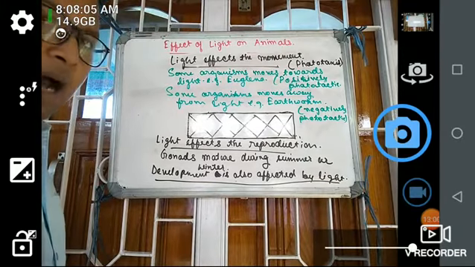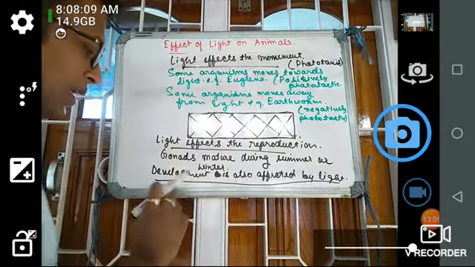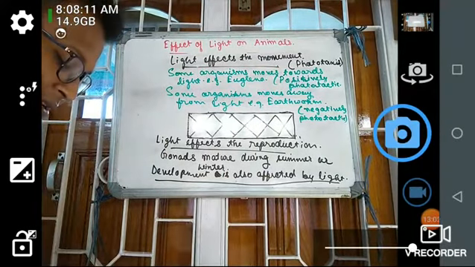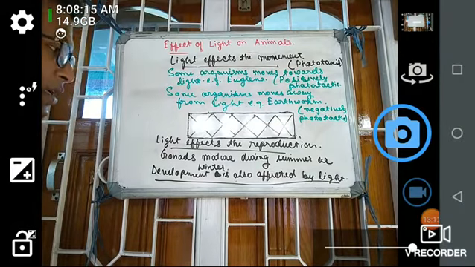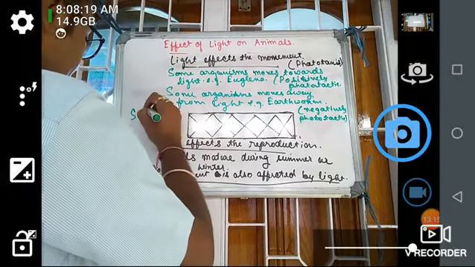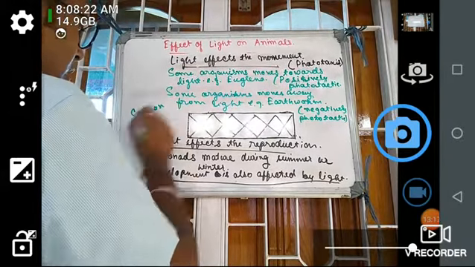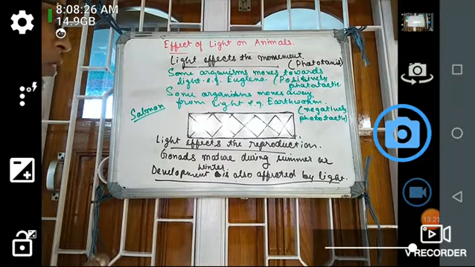Development means how it develops from a young organism to an adult form. This development is also affected by light. So here I can take the example of salmon. I think you are familiar with this name, salmon. Salmon is a fish. Okay.